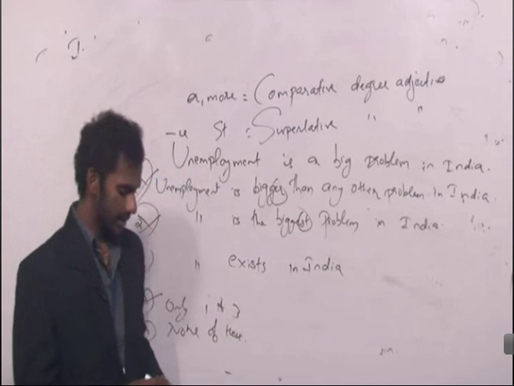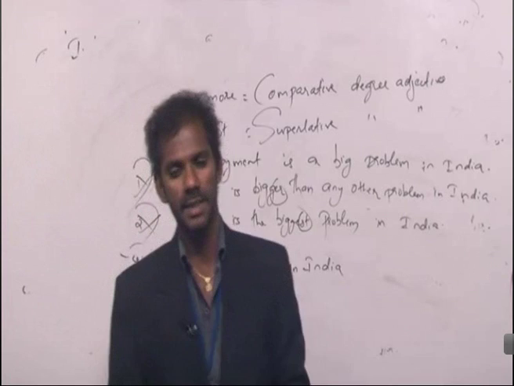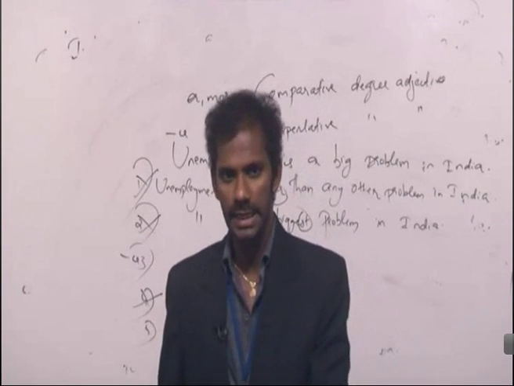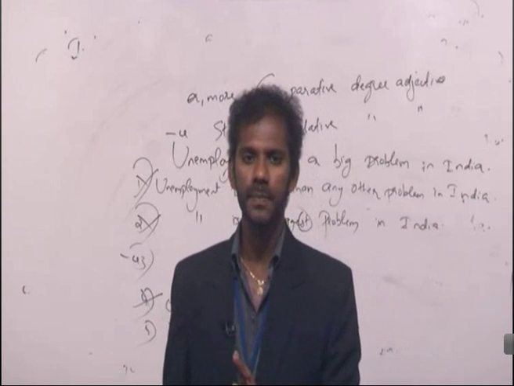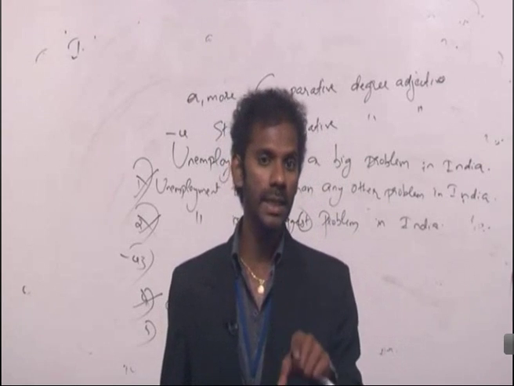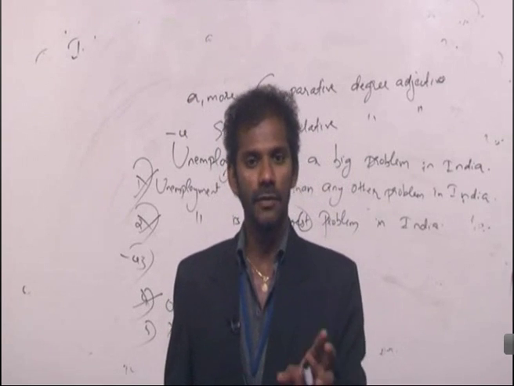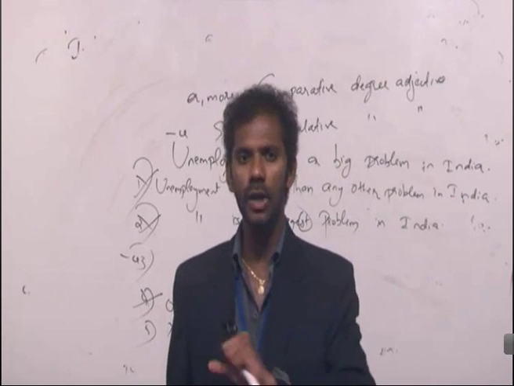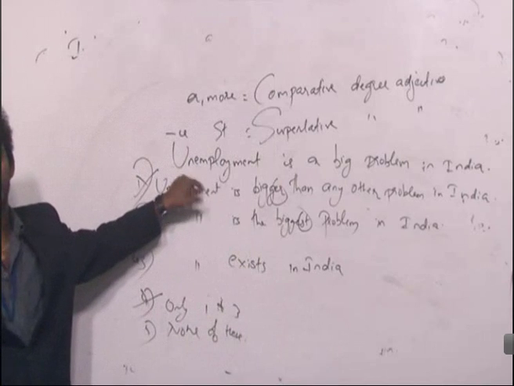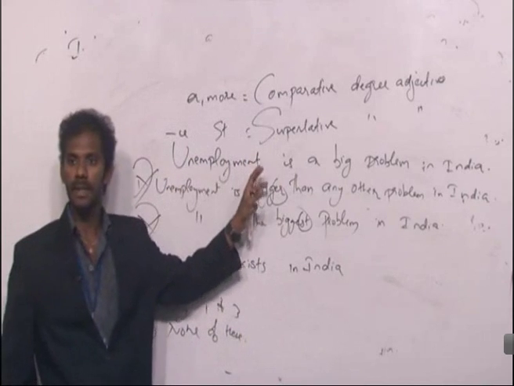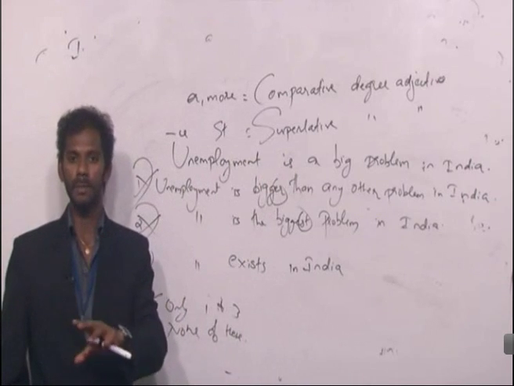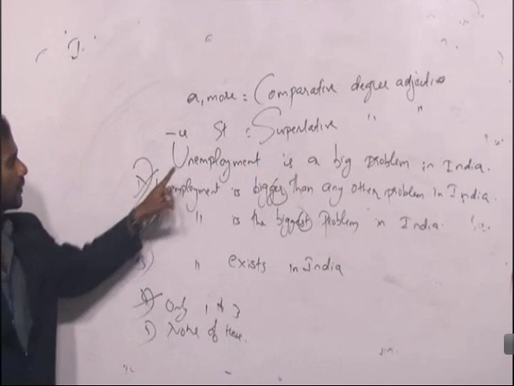The statement says unemployment is a big problem in India. Now tell me, if unemployment doesn't exist in India, can it be a big problem in India? No. Unemployment can be a big problem in India only if unemployment exists in India. If unemployment doesn't exist in India, it cannot be a big problem in India. Clear? So 3 can be inferred from this particular statement. The statement says unemployment is a big problem in India. That means unemployment exists in India. If not, it cannot be a big problem in India. So this can be inferred from this statement.